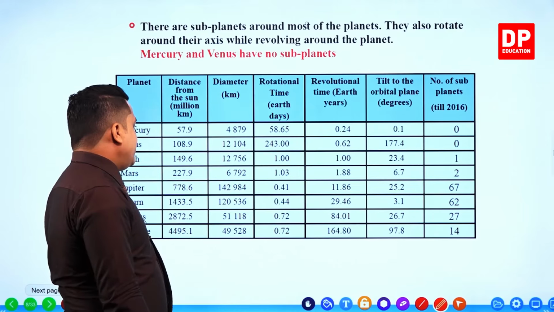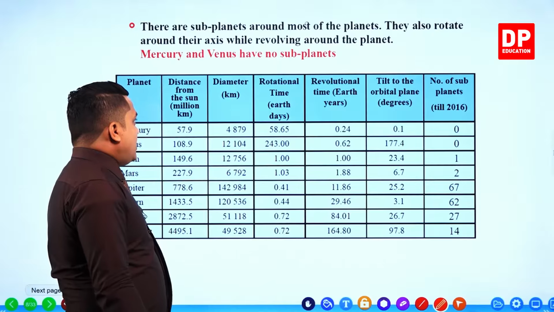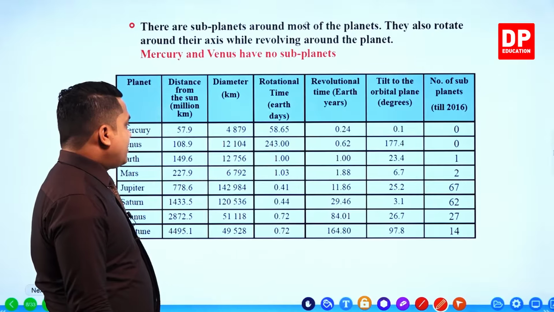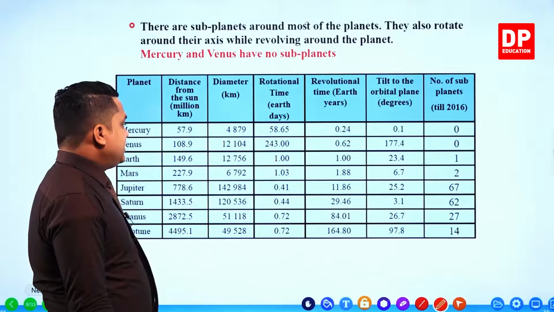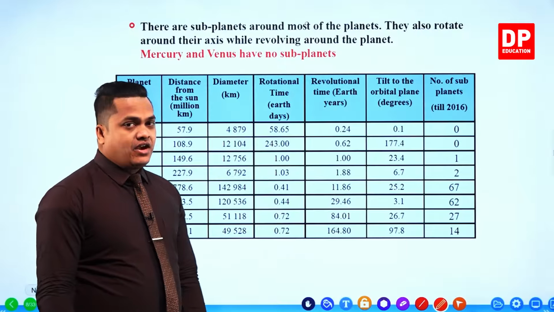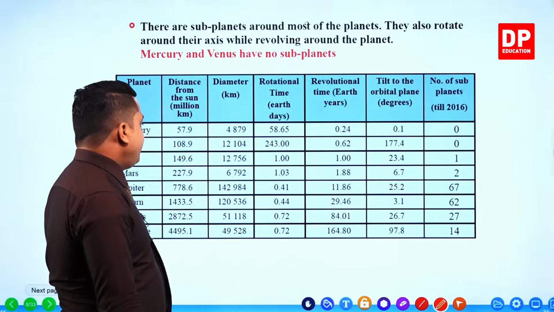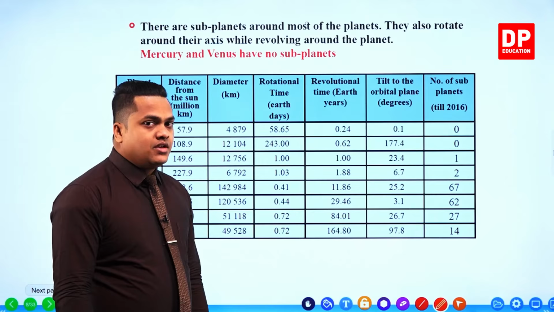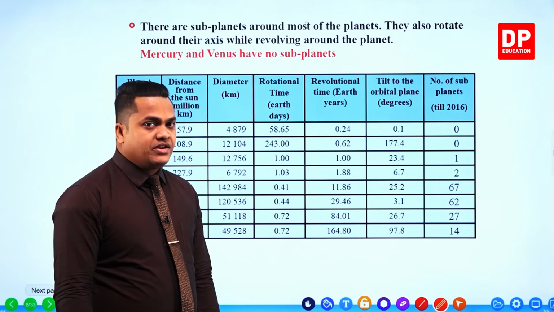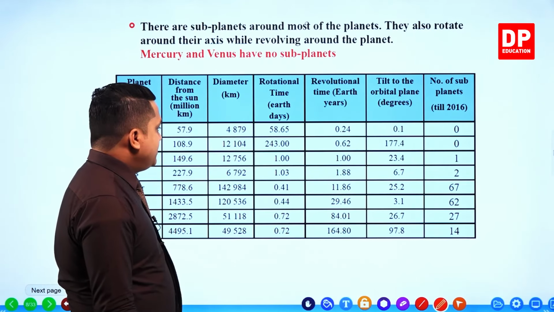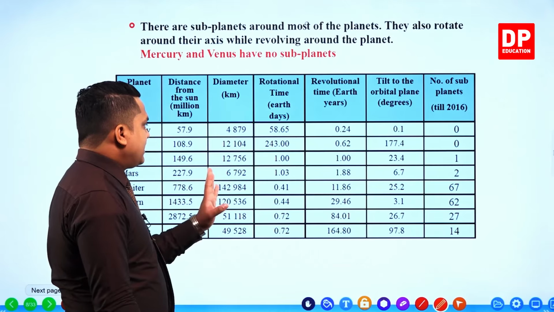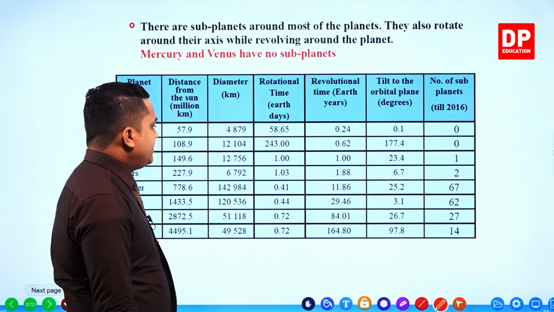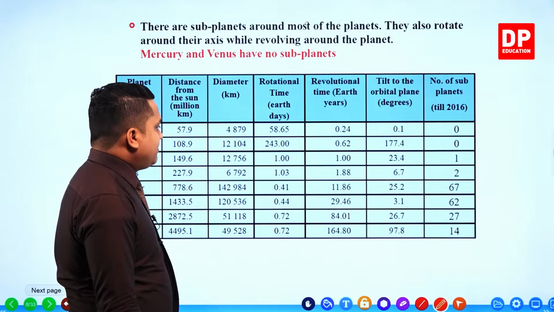Then the next one, Earth. Our Earth is 149.6, we'll round it off and take 150. So about 150 million kilometers away from the Sun. Diameter is around 12,756, somewhat larger than the planet Venus.